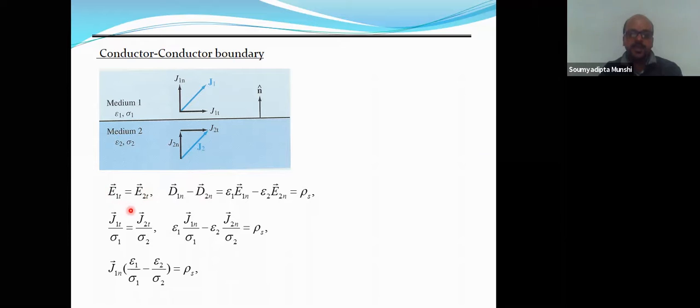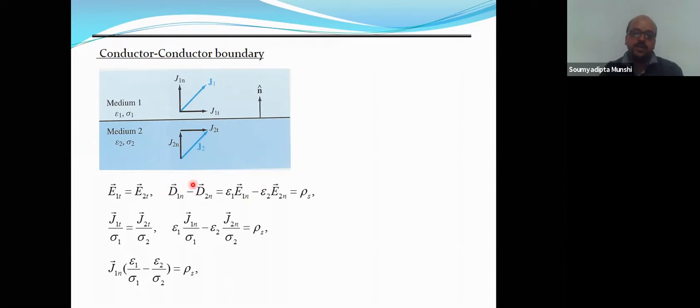Now from here, E1T, the tangential electric field in medium 1, is equal to the tangential electric field in medium 2. If we use Ohm's law, J equals sigma E, then we can write E1T equals J1T by sigma 1, which equals E2T as J2T by sigma 2. Sigma 1 and sigma 2 are the conductivities of medium 1 and medium 2, and J1T and J2T are the tangential current densities of the two media.